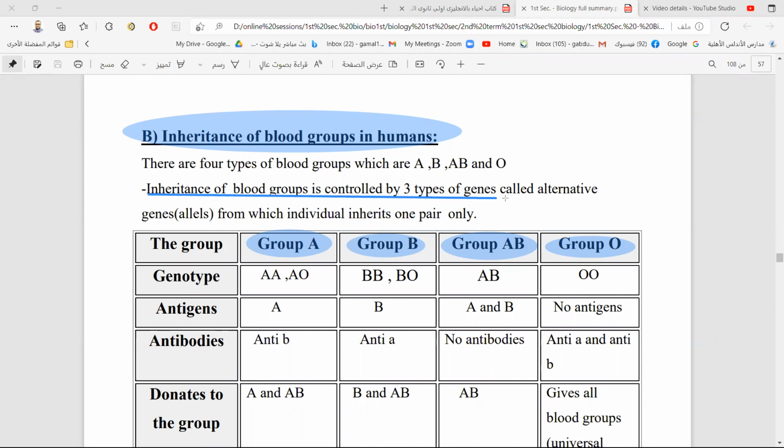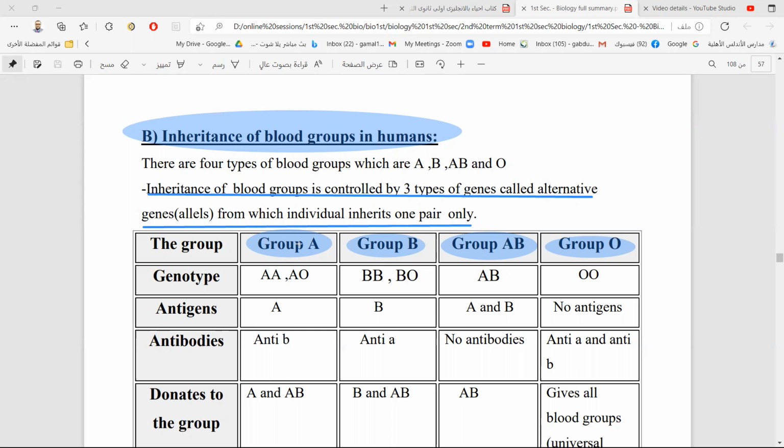Inheritance of blood group is controlled by 3 types of genes called alternative genes or alternative alleles, which are A, B, and O. The 3 alleles are A, B, and O. And everyone has only 2 of them. Everyone has 2 genes of the 3 genes only.